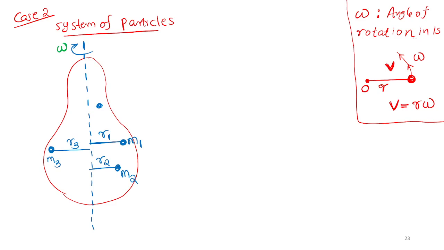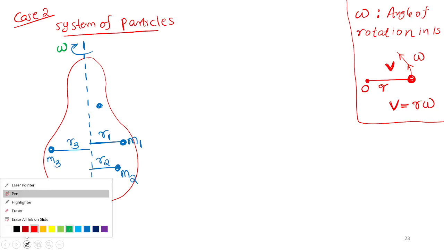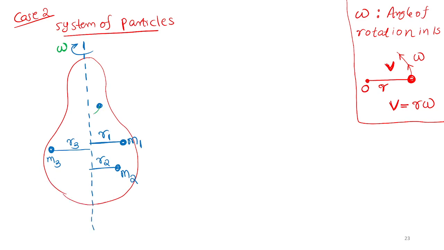So what I am saying is, if the entire body is rotating with omega angular speed, angle rotated in 1 second, every point mass will also be rotating with the same omega. That is a property of the system of particles.